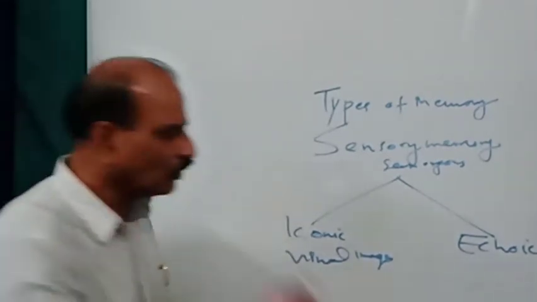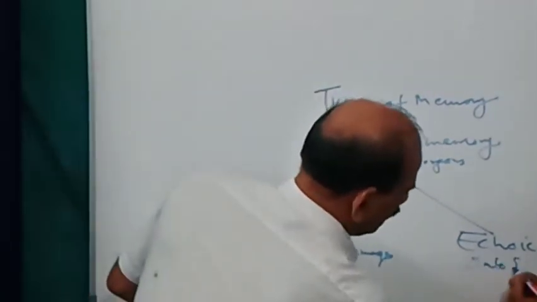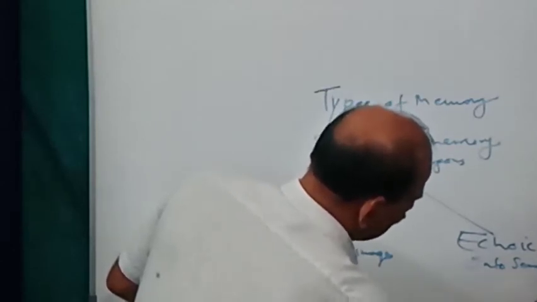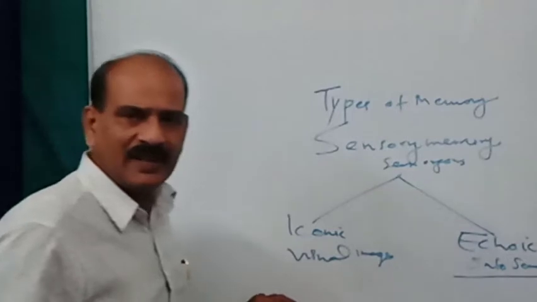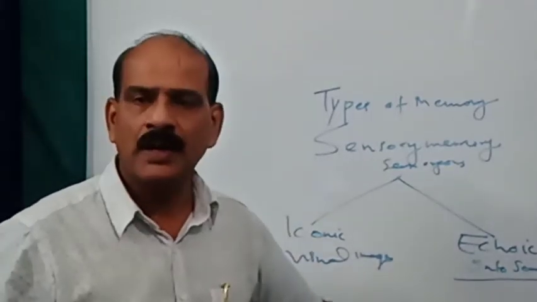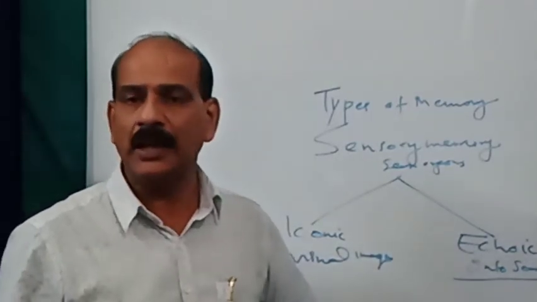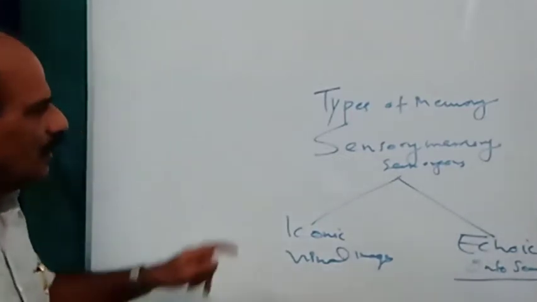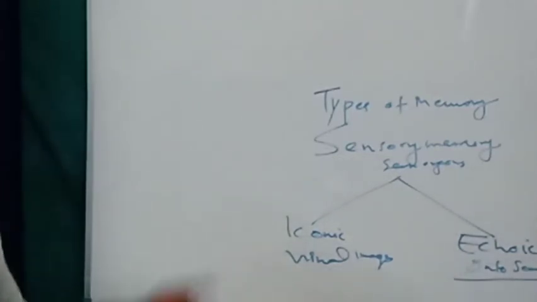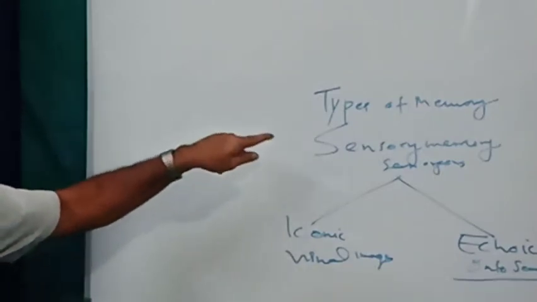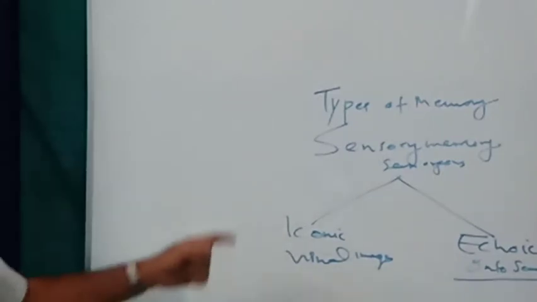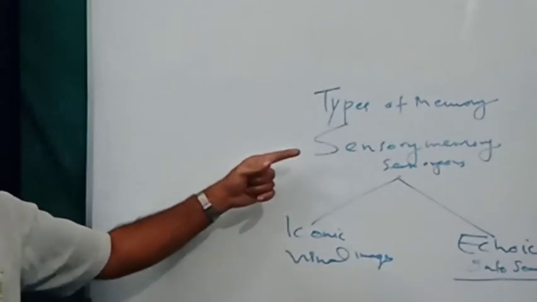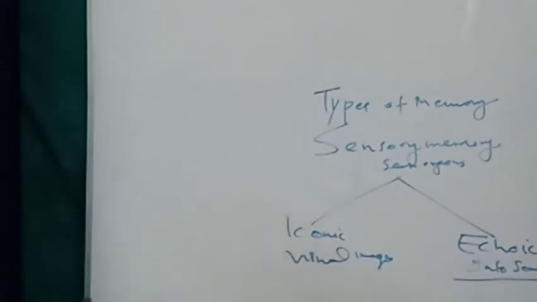Holding onto sound is known as echoic memory. Otherwise, we can say holding of auditory images in our brain is known as echoic memory. So we start with types of memory. Number one is sensory memory. The term sensory memory implies information captured by our sense organs.